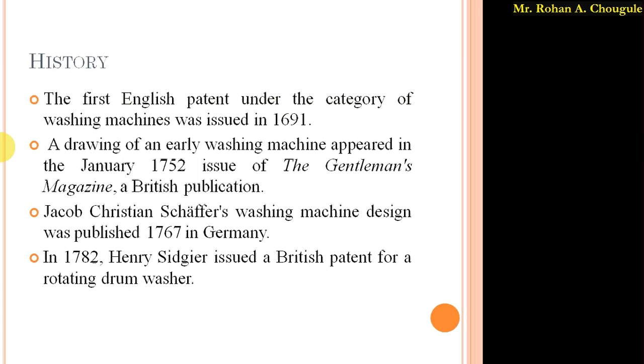We know that once something is invented, modifications and many advantages are added and different designs are produced. Same case here: the first patent was issued in 1691 and then different designs went on being published.